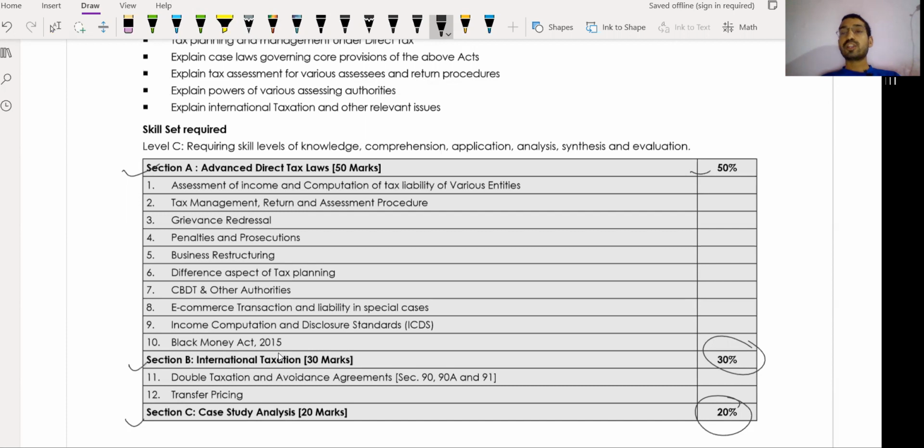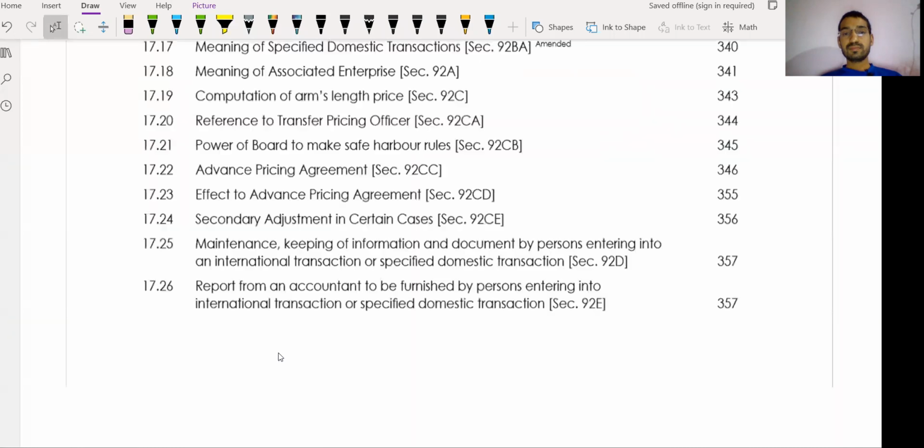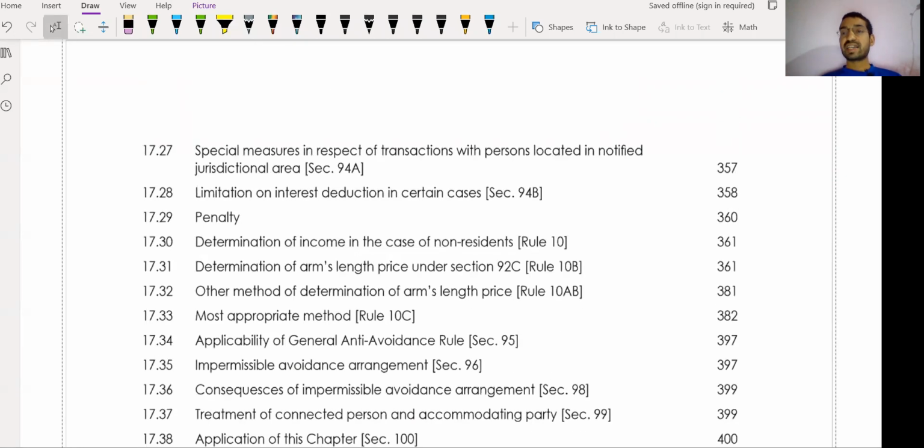So first of all, the main priority is international taxation. 30 marks free of cost. International taxation is very easy. Then you need to come to the case study analysis, 20 marks, so 50 marks are in your pocket. Let's come to the important topics for international taxation. But after watching this video, if you have any doubt, you can ask me and surely I will try to help you. In any other subject related to CMA final as well, you can ask me.